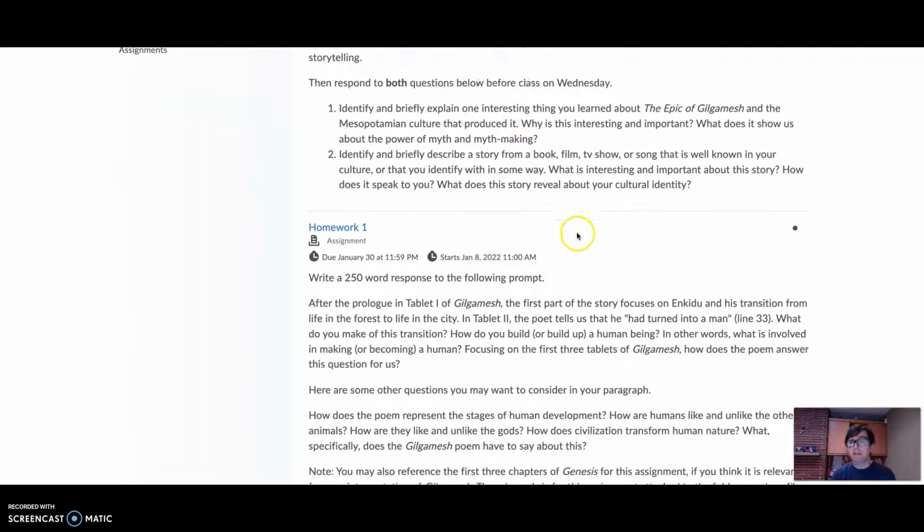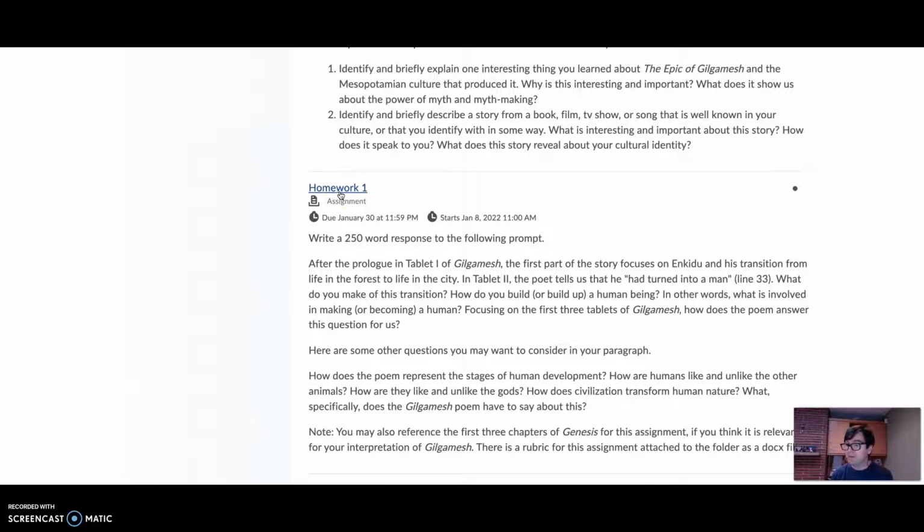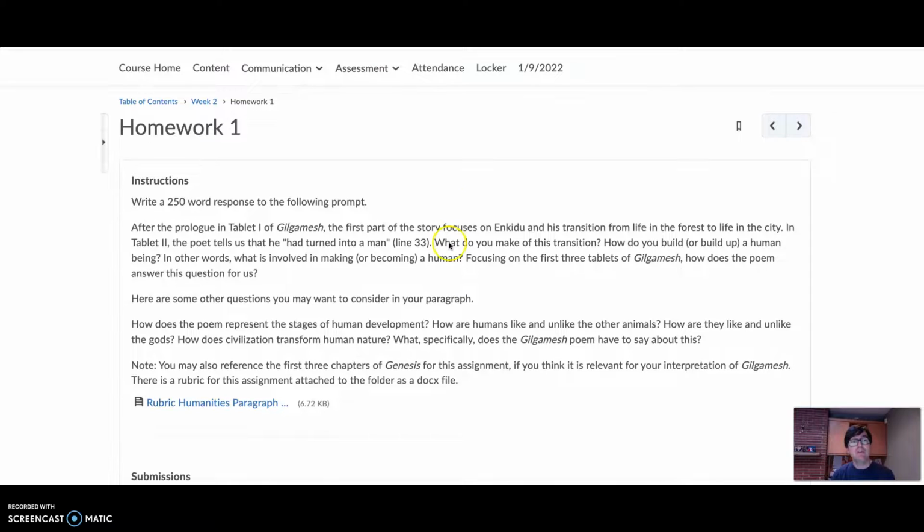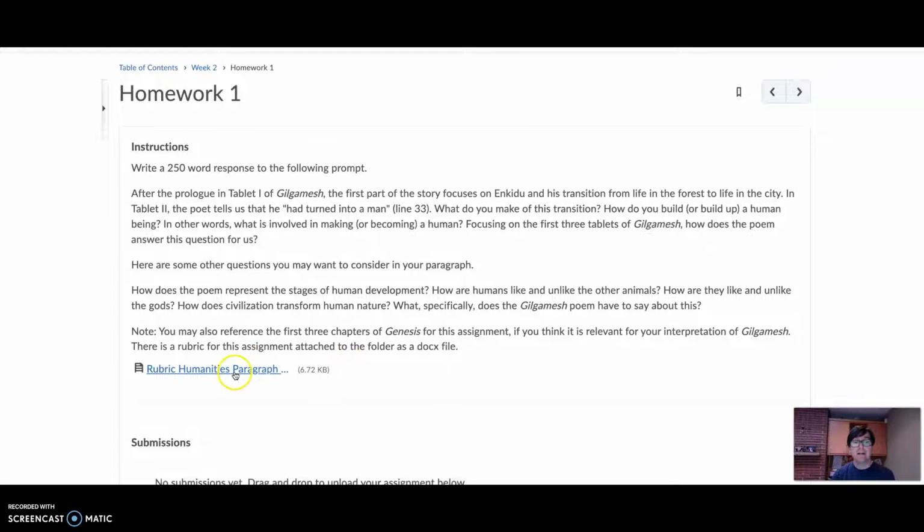But it also has the link to the first homework assignment. Again, you can get to the homework assignment folder in the assessment menu, but you can also access it directly from the weekly content module here. If you click the homework 1 assignment, it takes you to the folder. Here are the instructions for the assignment, a rubric, which we'll talk about during virtual class.